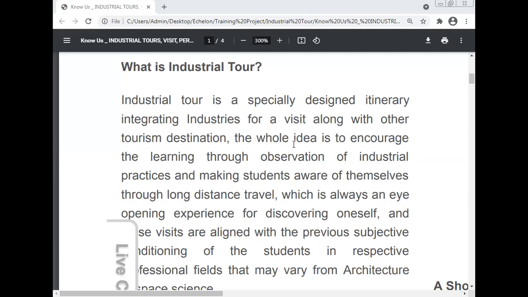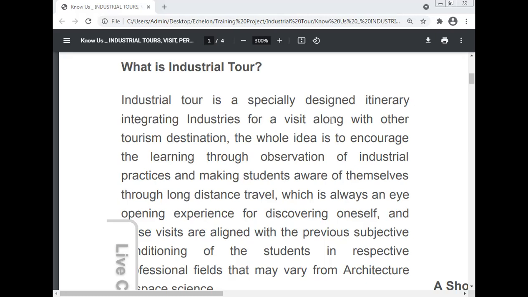Today, Professor Dr. Manoj Kumar will discuss the importance of the industrial visit and the industrial tour in the institutes. What is the industrial tour? What are the steps of the industrial tour and why is it important for the industrial visit?